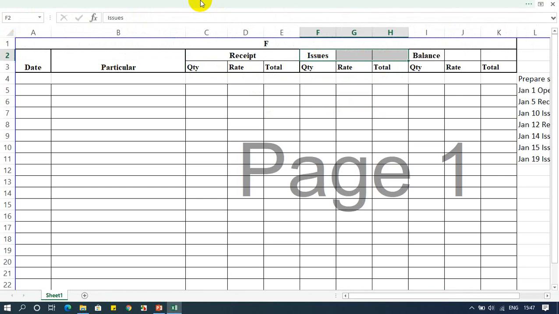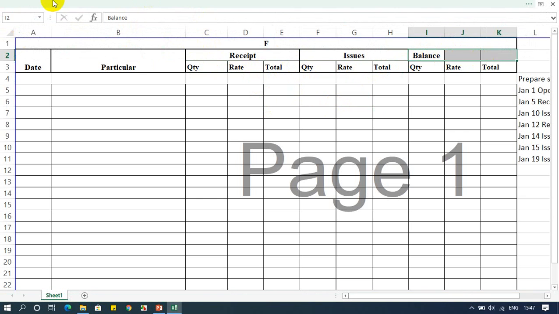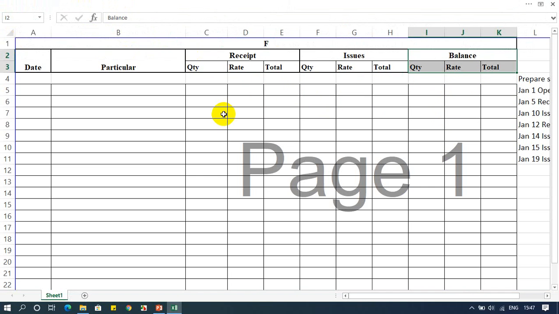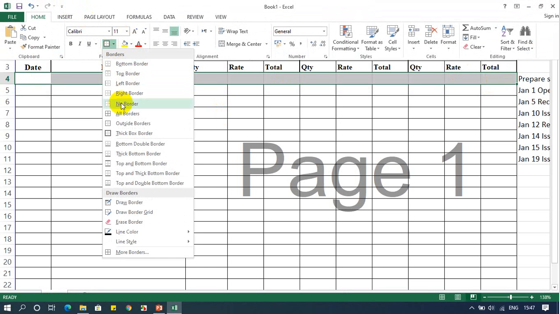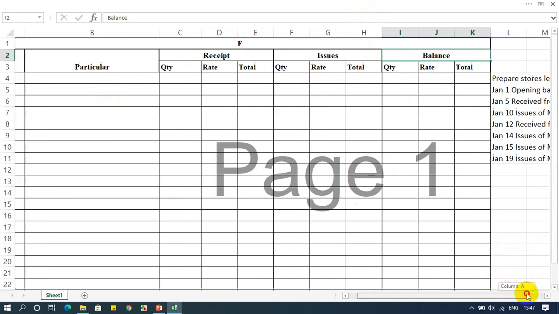We have different columns, and those columns have different headings inside them, which we use for different purposes. The first column, which is clearly mentioned, is date, where we write whichever date we have. The next column is particulars. Then receipt, whatever we are purchasing, and issue, whatever we are issuing, we record here, and then the balance we record here. This is how we do this.